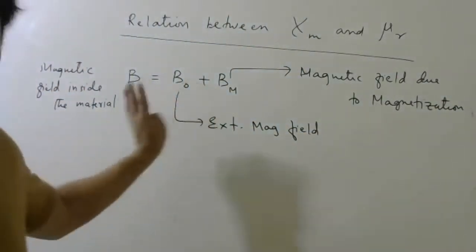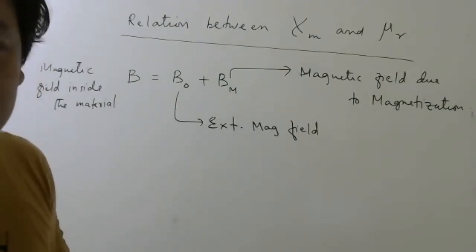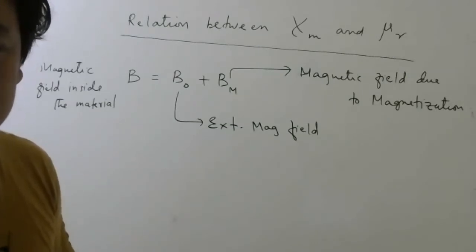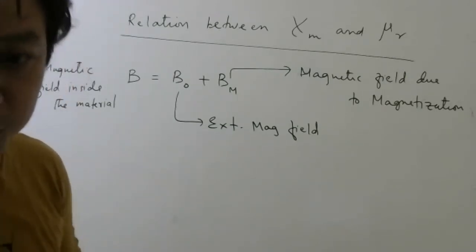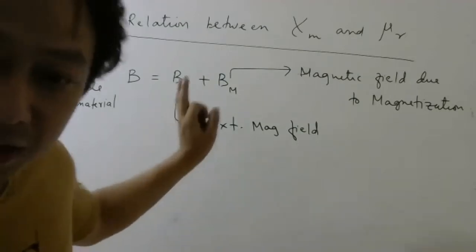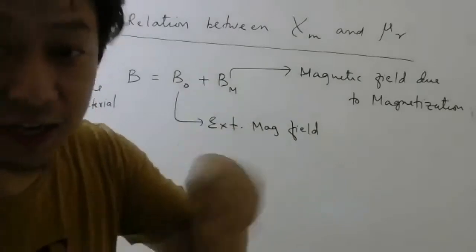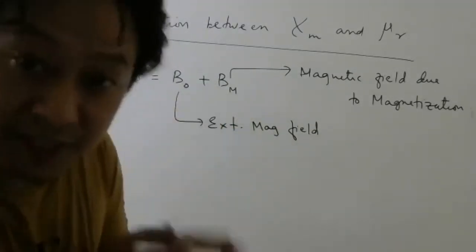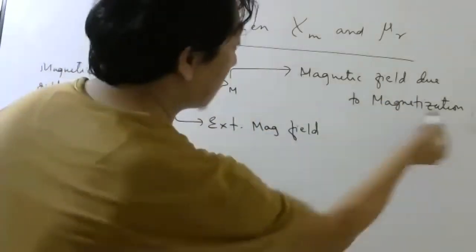Clear? Till here clear? This is understandable, or you want more explanation? If it is clear, I'll continue. The total magnetic field inside the material has to be due to the contribution of whatever external field was there, which depends on the current and number of turns, plus the magnetic field due to the atoms themselves. Okay, so that is called the magnetic field due to magnetization.